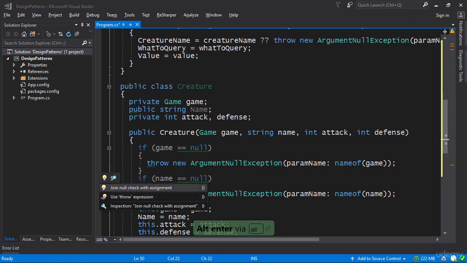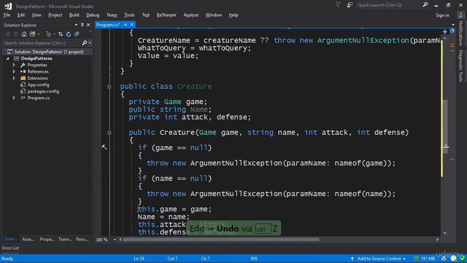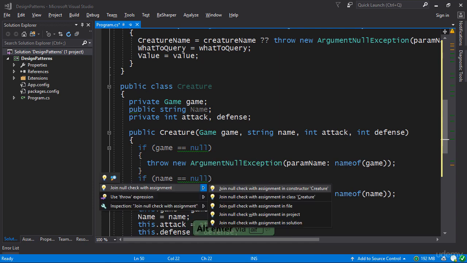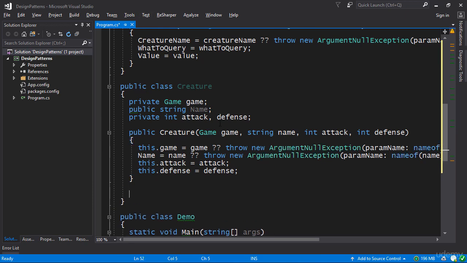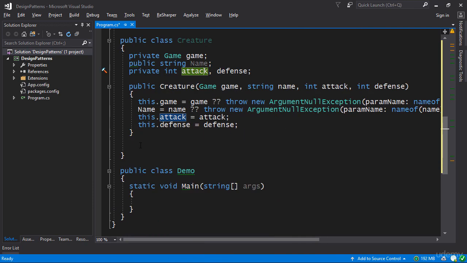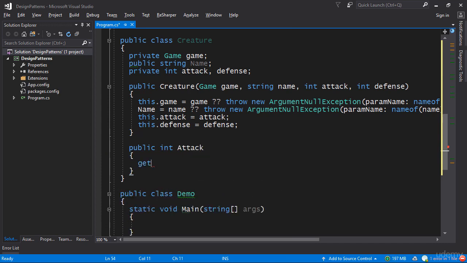Whoops, what did I just do? Let's try this again. There we go. Okay, so having made this, we now want to actually let people access the creature's attack and defense values. So the way this is done, obviously we don't want people to write to those values, but we do want people to read those values. So we make a property. We say public int attack, and we make a getter.